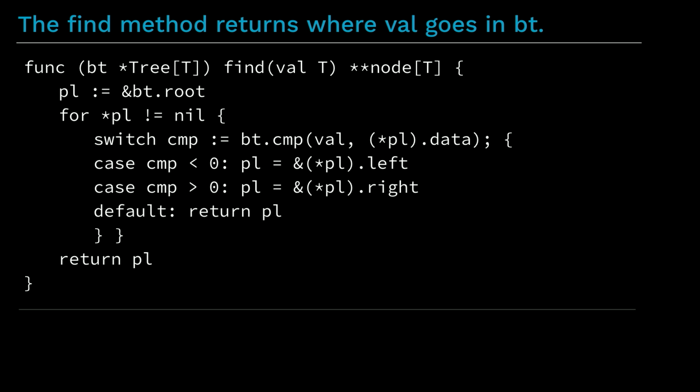Here we can see a method on the generic binary tree. Don't worry about the details or the formatting I used to fit the code onto the slide. The point is that this is a reasonable use of type parameters because the tree data structure, and even the code in this method, is largely independent of the element type T. The data structure does need to know how to compare values of the element type T, and in this method it uses a passed-in comparison function to do that. You can see that on the fourth line in the call to bt.comp. Other than that, the type parameter doesn't really matter at all.